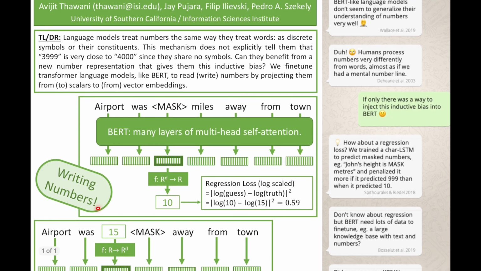So the task that we're setting up here, the first task, is of writing numbers, where we take a sentence such as "the airport was 15 miles away from town." We mask the number and force the model to predict it, except instead of having a prediction of logits over the vocabulary space of the language model, such as BERT over here, we use a regression loss. And the way that we do it is we take the contextualized word embedding for the mask and then convert it into a scalar value through a feed-forward network, and backpropagate using a regression loss, which is log scale, given that we already know the ground truth happens to be 15 miles in this case.